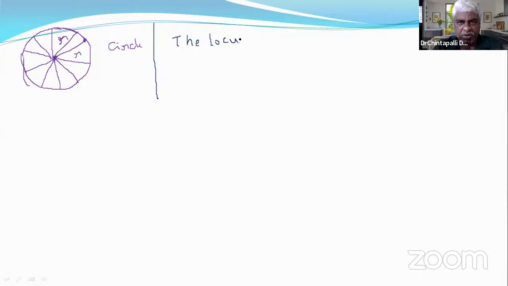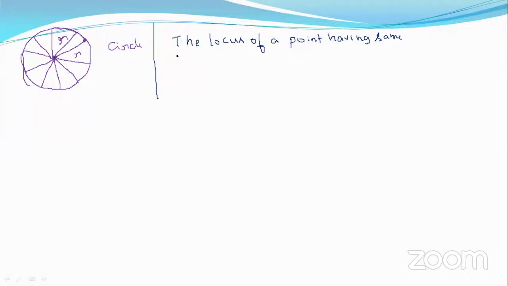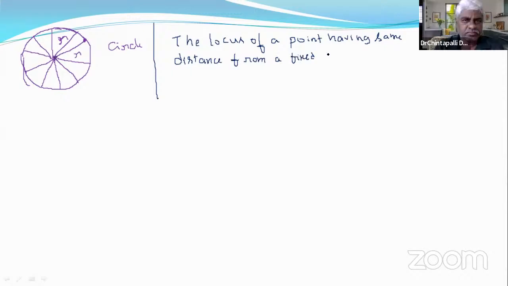The locus of a point having the same distance from a fixed point.